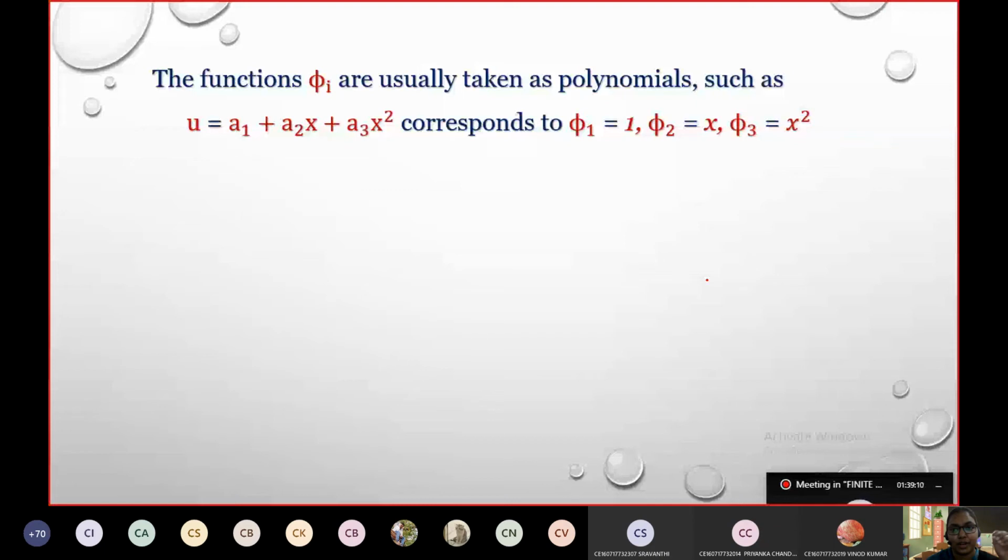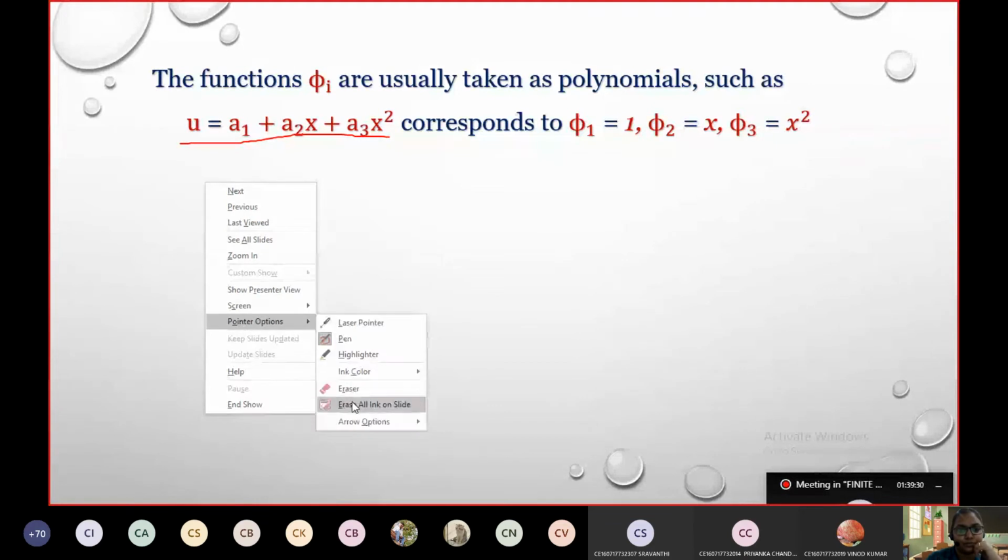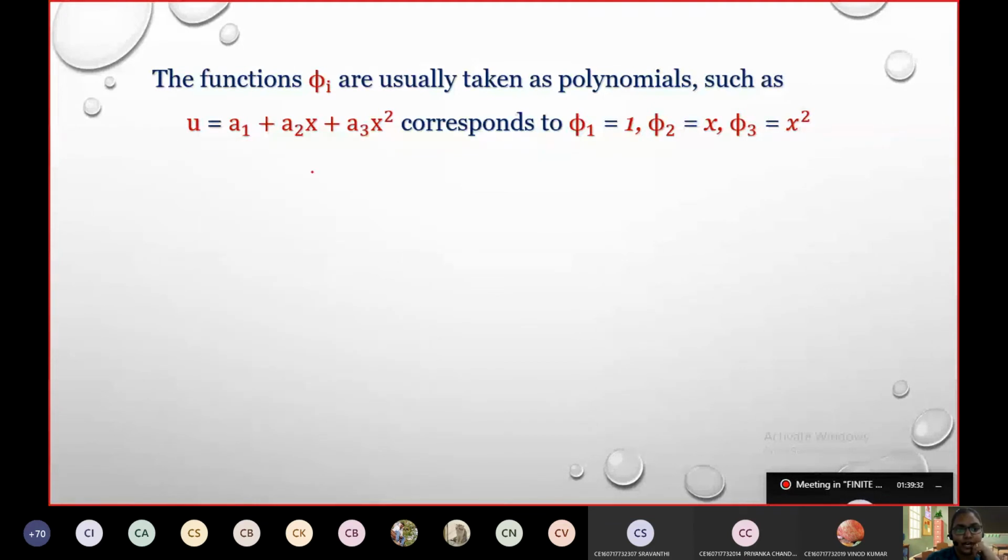These displacement components are taken in the form of polynomial equations. So the functions phi i are usually taken as polynomials. Because it is a 3D body, I have a1, a2, a3. u is in x direction, so it is 1, x and x square.